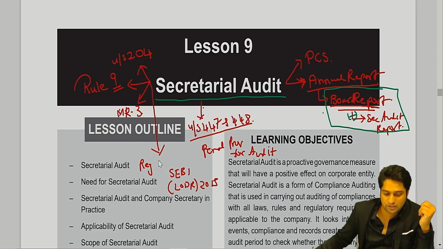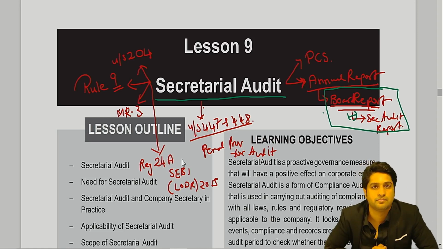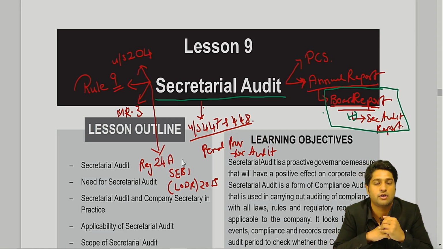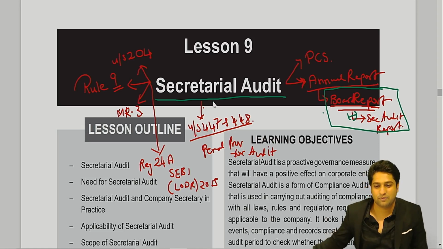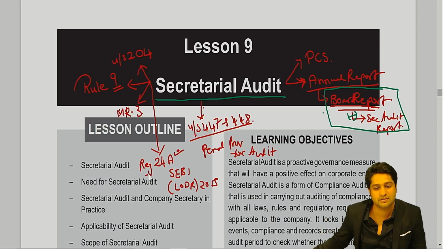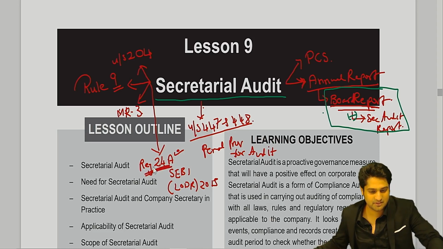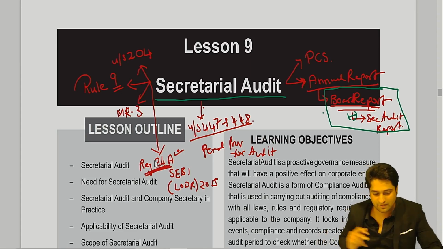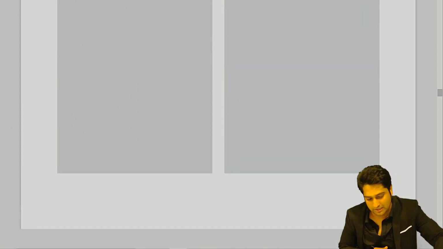Can anyone tell me what is the regulation number? Make a guess. What is the regulation number for secretarial audit? Any idea? Anyone? Sure, very honest. So what is the regulation number? 24A. Very, very good. So now we'll be doing your LODR Regulation 24A.